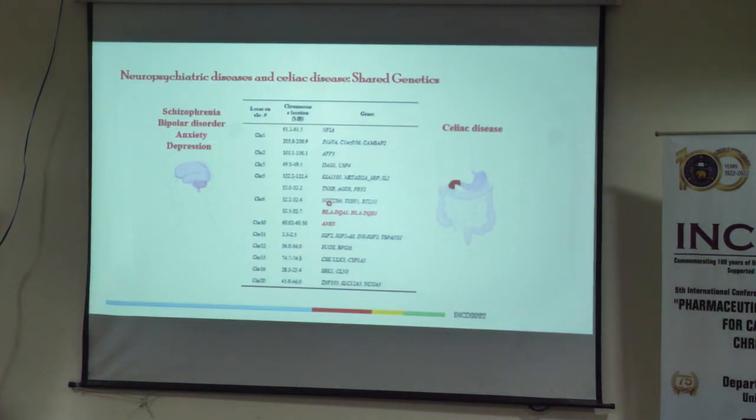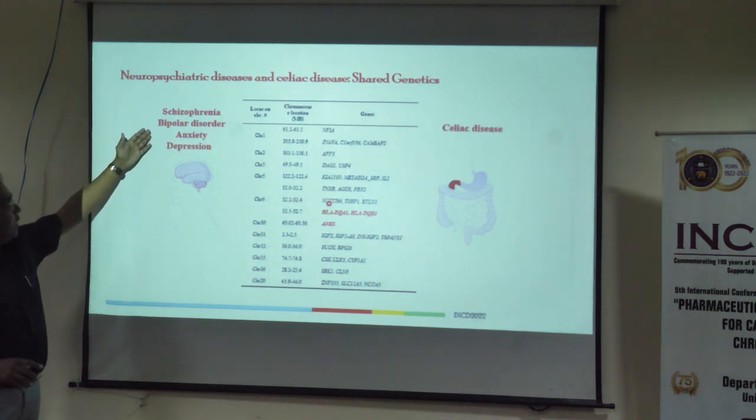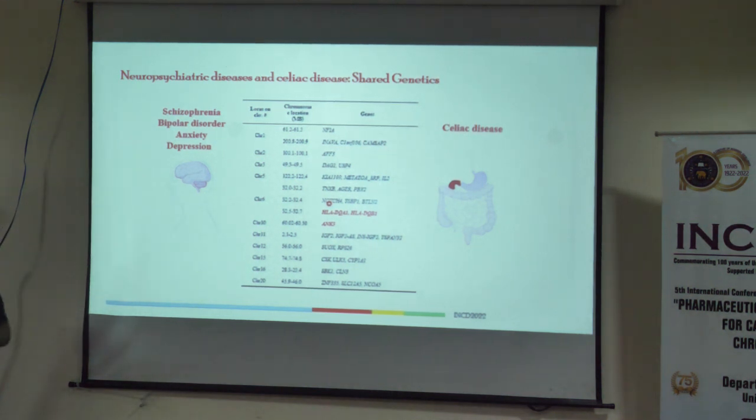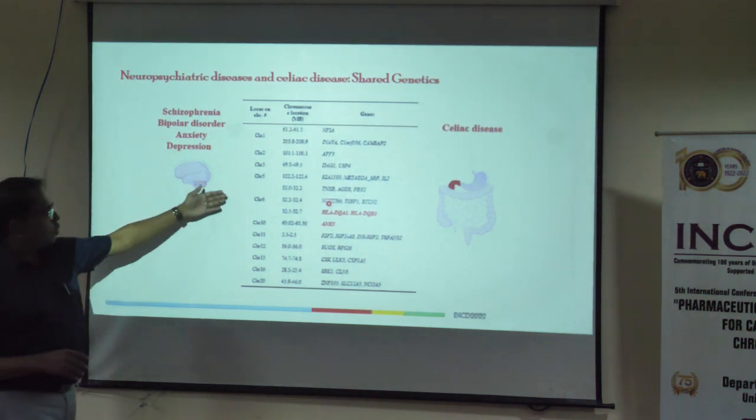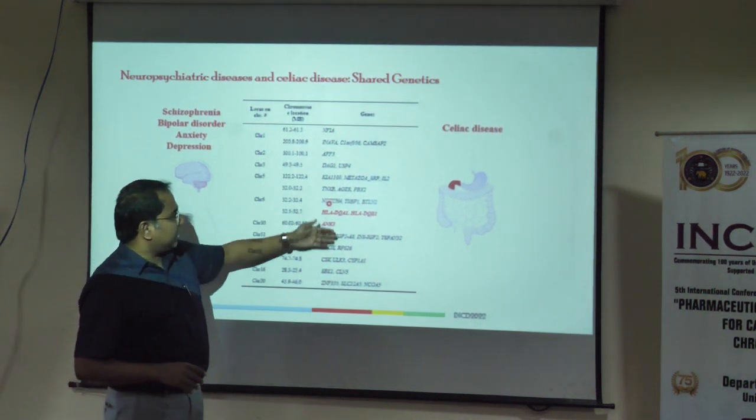Then we looked into the published papers and our own data. We found these 14 genetic loci across the genome. So there is not only one, ANK3, that we have found. These are 14 different loci which are common between neuropsychiatric conditions, schizophrenia, bipolar, anxiety, and depression, and they are common with celiac disease. So these are the chromosomes, genomic locations, and the genes.